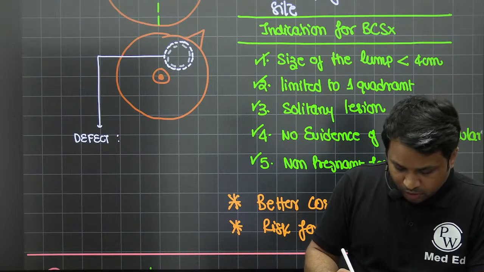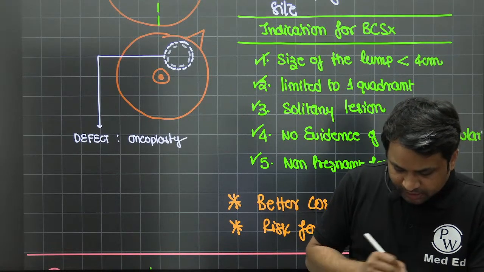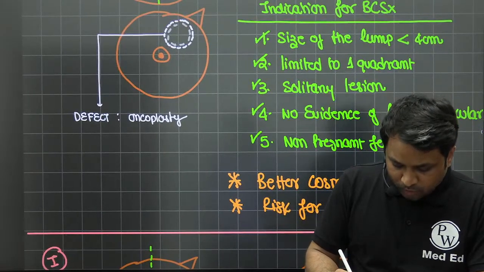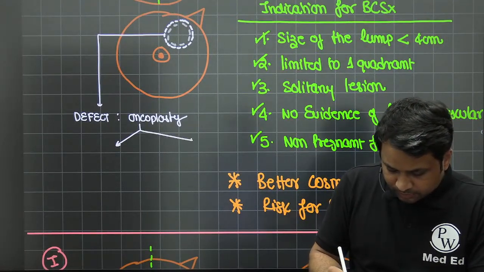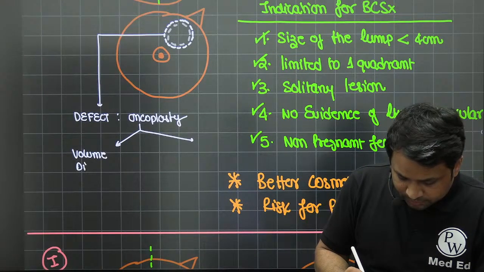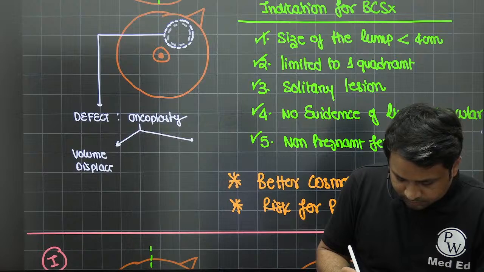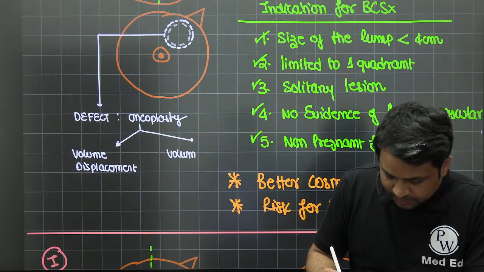We do something called oncoplasty, right? So there are two types of oncoplasties. One is your volume displacement, another one is your volume replacement.